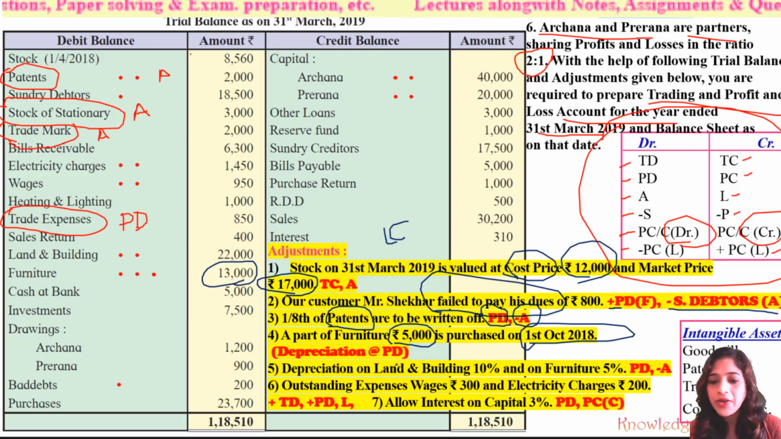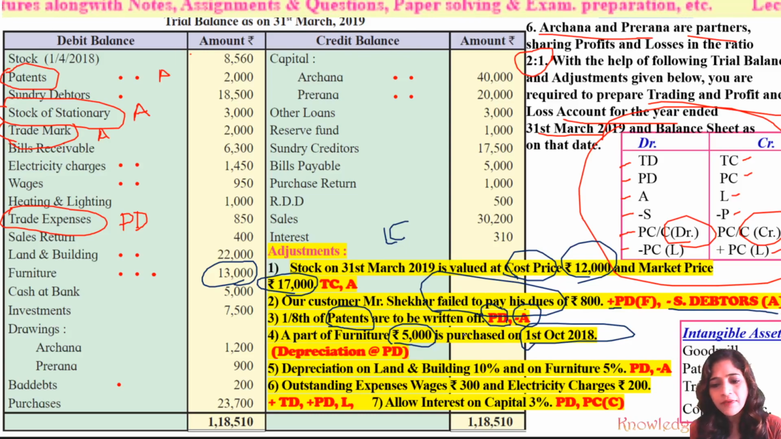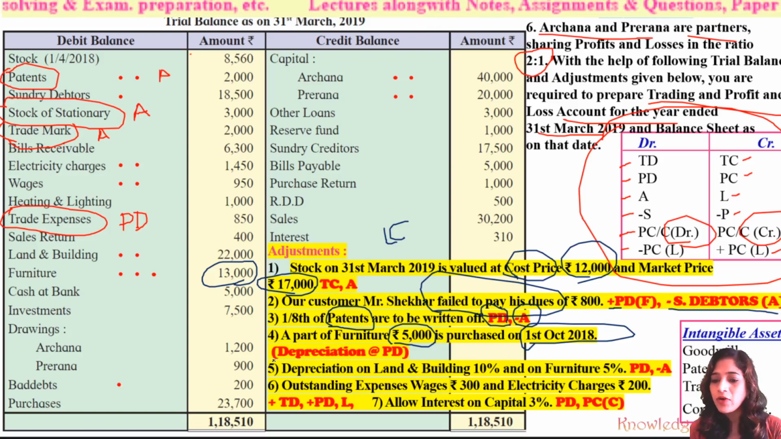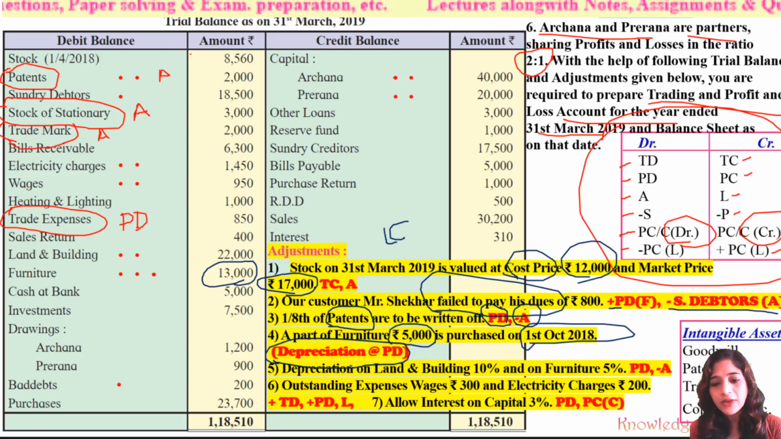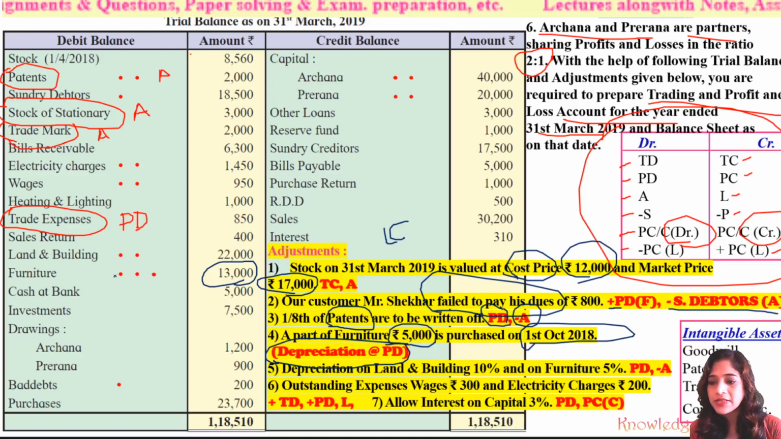So where does it affect? If such kind of adjustment has been given, then it gives its effect for calculating the depreciation on the furniture. Okay, so while calculating the depreciation of the furniture, this affects. So we have to make one mark against furniture.